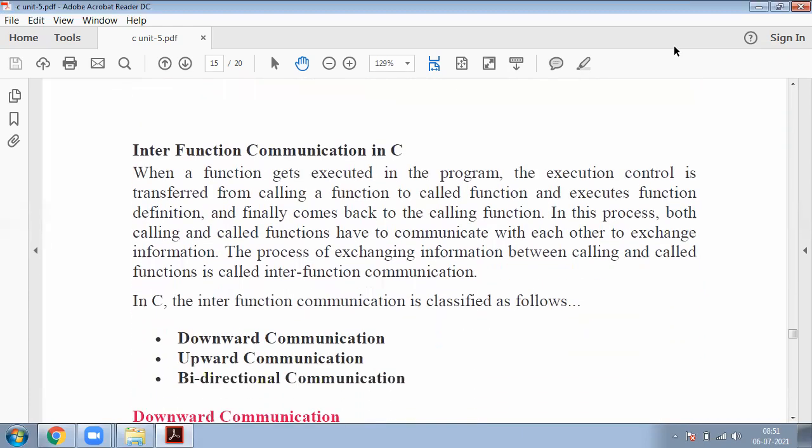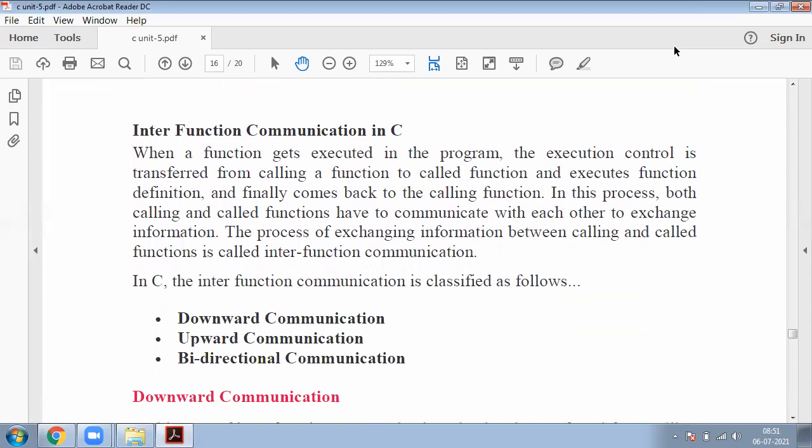Now coming to our topic, interfunction communication in C. In this topic, we will discuss how a function is executed in the program. What happened internally when a function is executed? These are all discussed in interfunction communication.